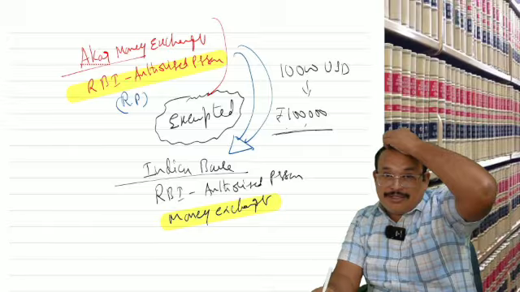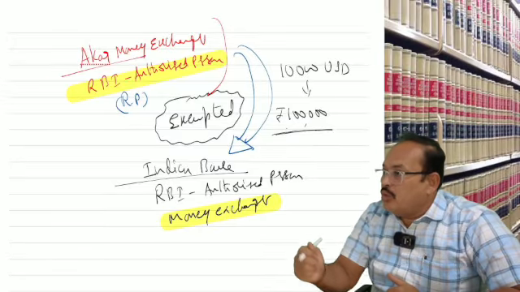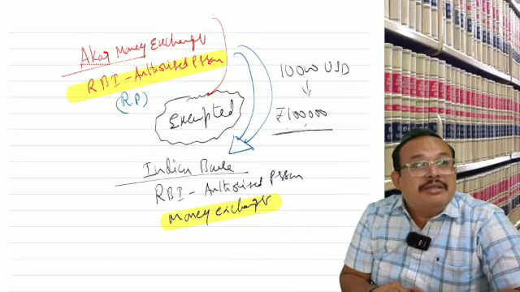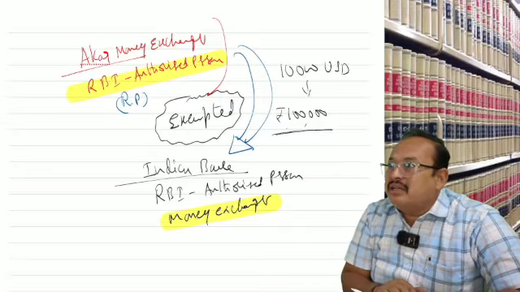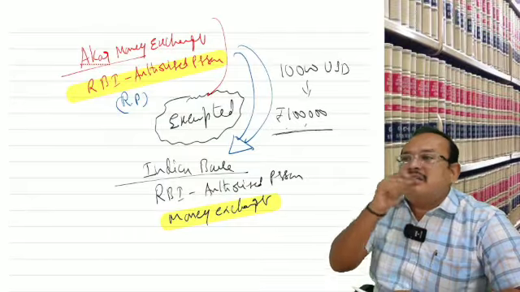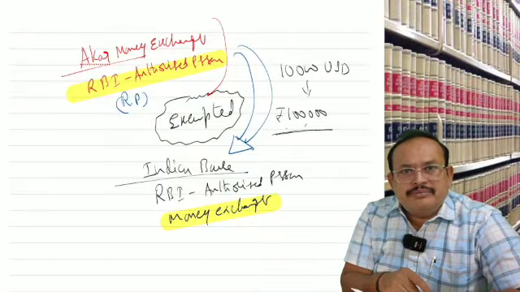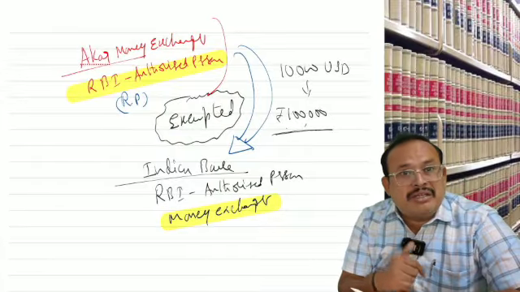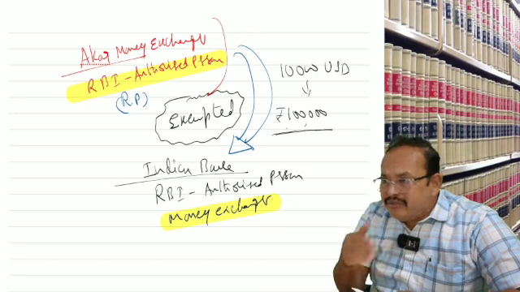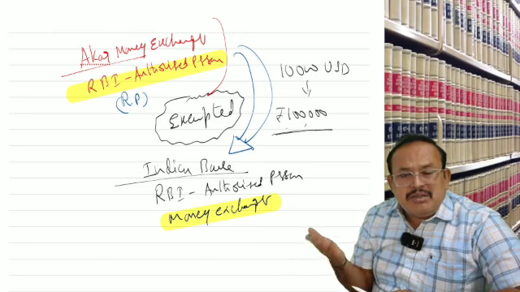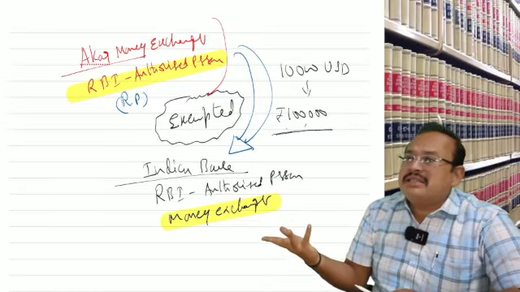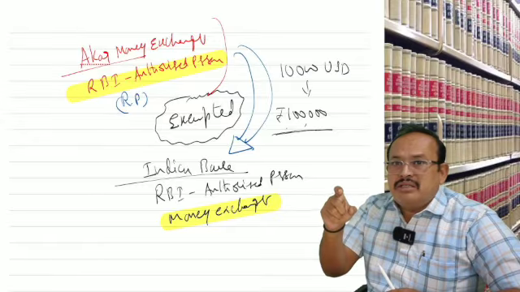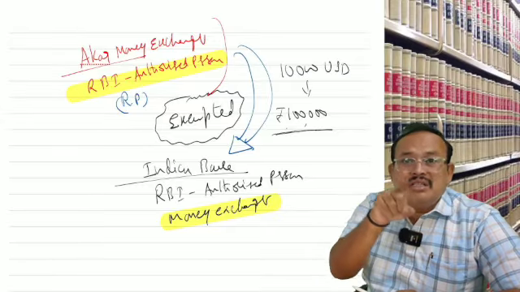Now you can ask a doubt, sir, you only just said a transaction in money is neither goods nor service. That is money, right, sir? What did I give? I gave $10,000. That is money, right? Foreign currency. And what amount did he give me? He gave 10 lakh. That is also money. Money exchanged for money. Foreign currency for the want of Indian currency, Indian currency for the want of foreign currency. A transaction in money only, no sir. Then why is it taxable, sir? You said money is neither goods nor service.